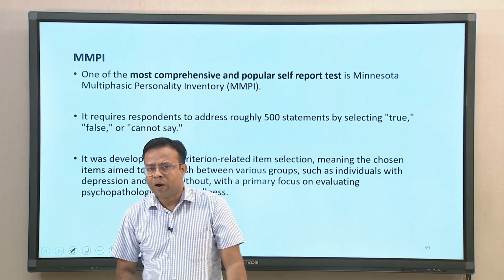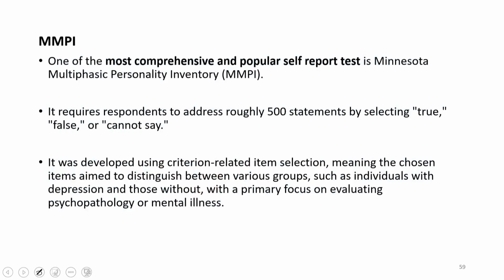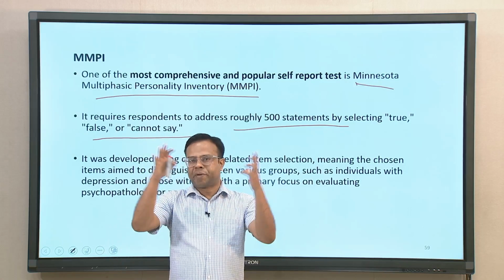which are widely used across all cultures. One is called MMPI, which basically means Minnesota Multiphasic Personality Inventory. It is quite an old test and it is still very popular, and it is one of the widely used self report tests. It is one of the most comprehensive and popular self report tests. It requires a respondent to address about 500 statements, selecting true, false, or cannot say. Mostly they use this kind of scale of whether this statement is true for you or not, or you may also say I cannot say. So, this is a very comprehensive scale.